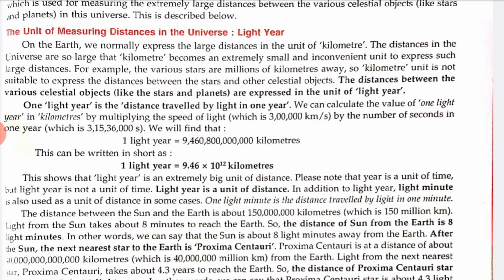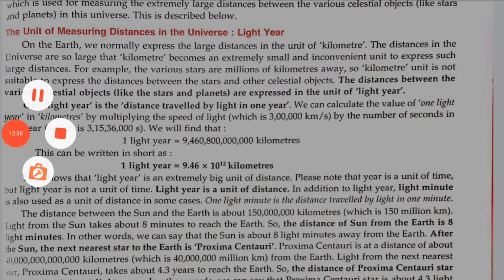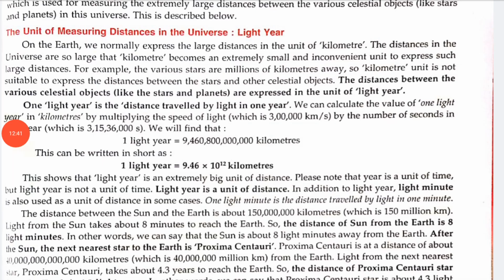Now we will discuss a different topic called constellations. Okay, now what are constellations? We see thousands of stars on a clear moonless night. Some of these stars are arranged in groups or patterns. These groups of stars appear to form some recognizable shapes and patterns. For example, one group of stars suggests the outline of the Big Bear, that is Great Bear, and another group of stars reminds us of a hunter, and so on.